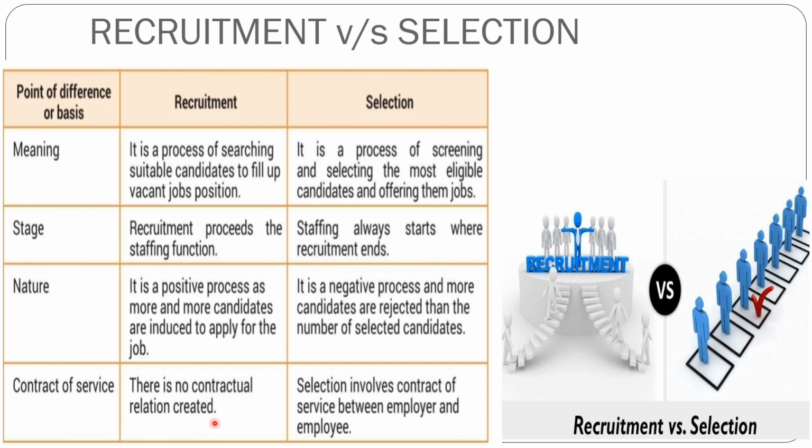Recruitment is where you are just applying for the job. That's it. You go and apply. No company promises you that they will definitely give you the job because you applied. So you just go and apply for the job. And selection involves a contract of service between employer and employee. In selection we saw the last step was signing of the contract. This is the final thing. After this you become an employee. From candidate you become an employee after the selection process ends, right? So this is about recruitment versus selection. With this I end this video, and I hope everything is clear, whatever I taught you till here.